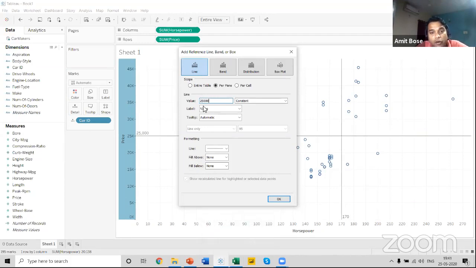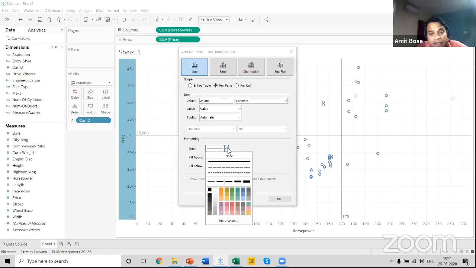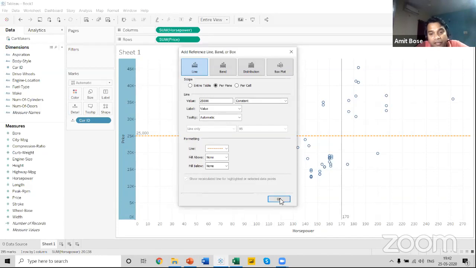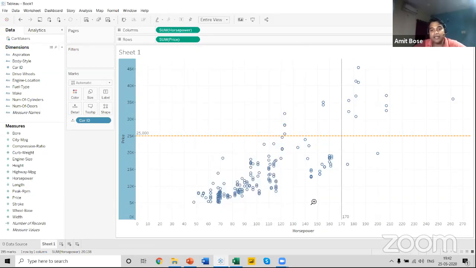And we can also format the line. Instead of having a straight line, you can have a dotted line. You can also change the color of the line in this particular window. So I have selected an orange color for this, and you can click on OK. Now let's see how this scenario has changed.